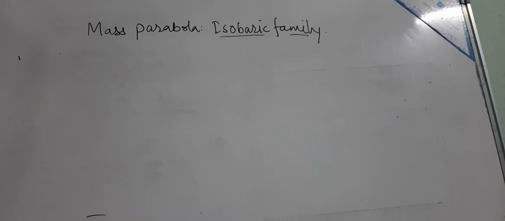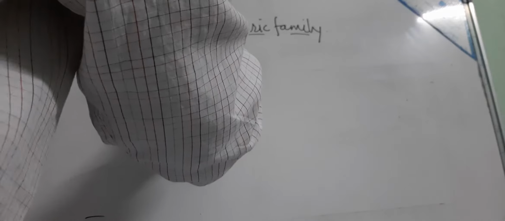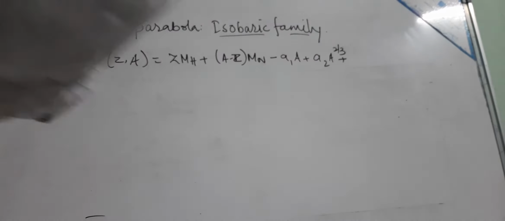M(Z,A) is equal to Z M_H plus (A minus Z) M_n, then minus a1 A, the volume energy, plus a2 A to the power 2/3, the surface energy, then the Coulomb energy, a3 Z squared by A to the power 1/3, plus the asymmetry energy, a4 (A minus 2Z) squared divided by A, plus or minus delta, that is the pairing energy.